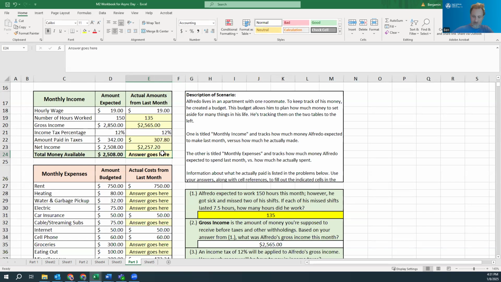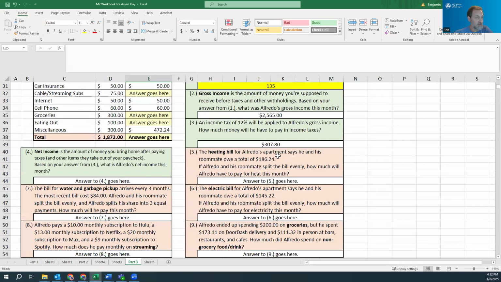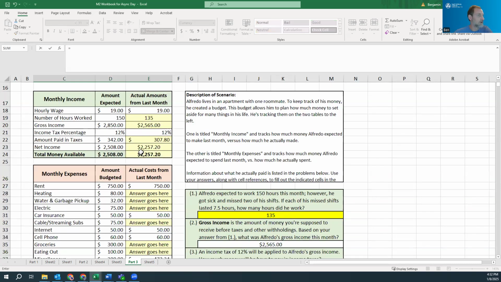And this answer is the same as this answer. That's the money that's available. I'm not putting anything into retirement, but it should be. Alfredo should be. And so now we're ready. This is question 4.